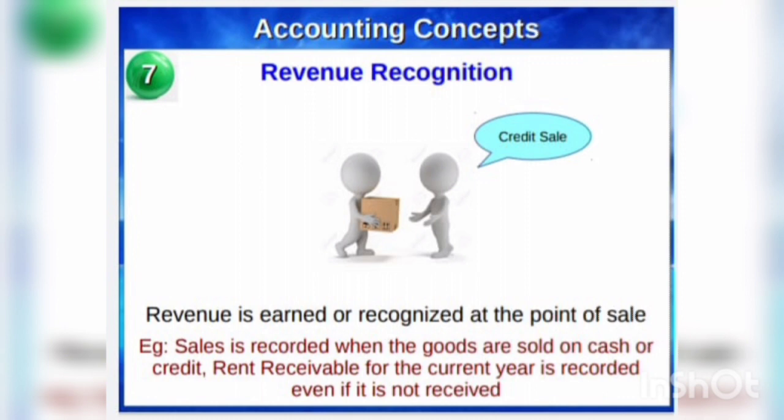Revenue is the gross inflow of cash, and the second one is when revenue is realized. Revenue is assumed to be realized when a legal right to receive it arises, that is the point of time when goods have been sold or service has been rendered. Thus credit sales are treated as revenue on the day sales are made and not when money is received from the buyer. Next one is matching concept.